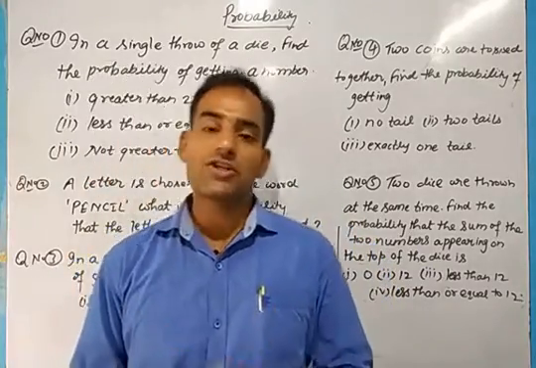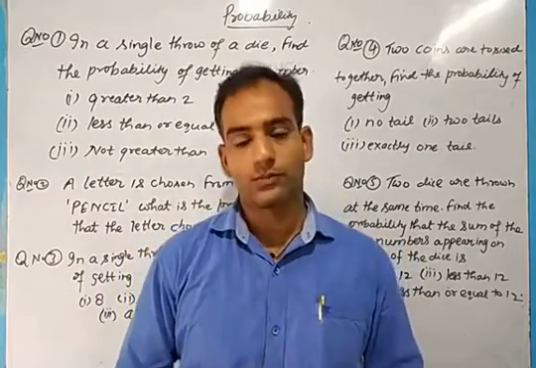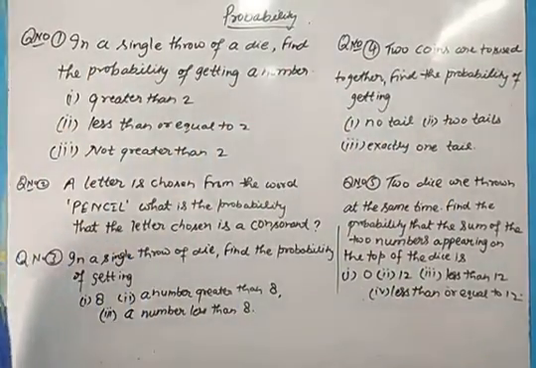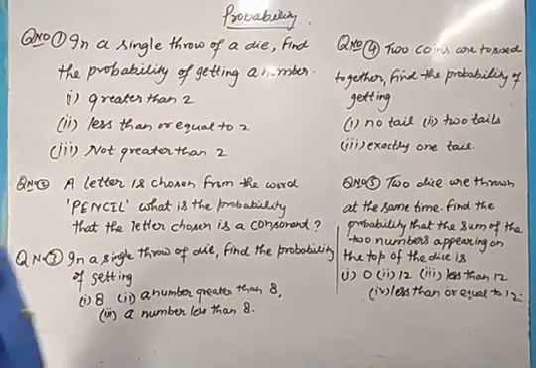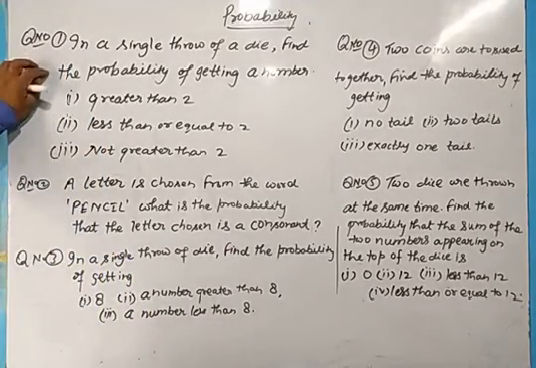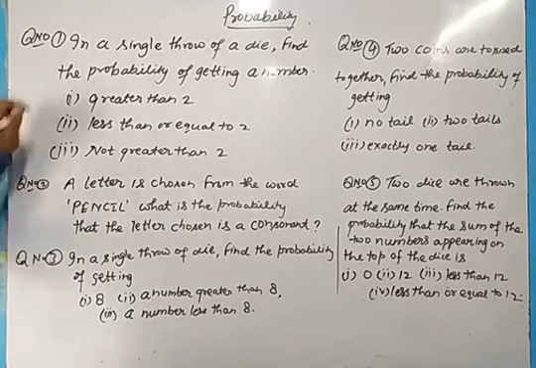So there may be some conditions also. There may be 2 coins, there may be 2 dice also. So let us have some questions based on some basic concepts and based on 2 coins and 3 coins or 2 dice also. Now the first question I have written here is, in a single throw of a dice, find the probability of getting a number greater than 2.